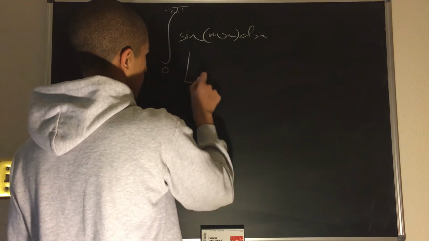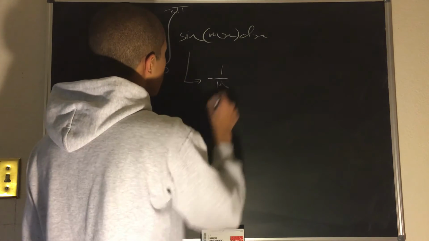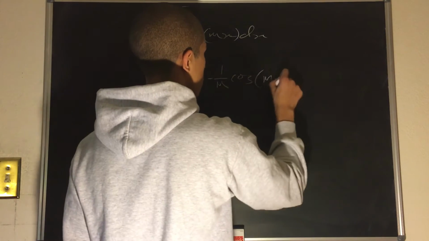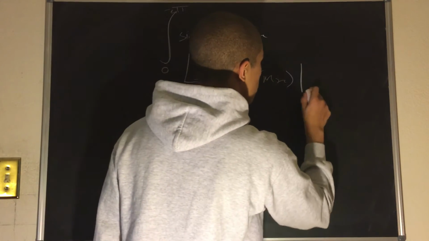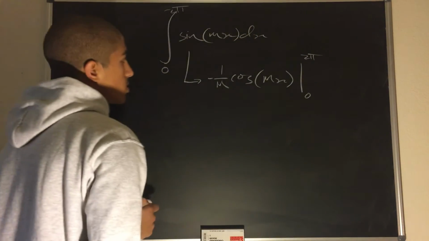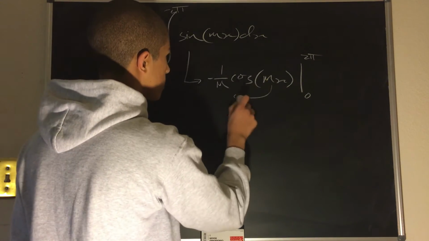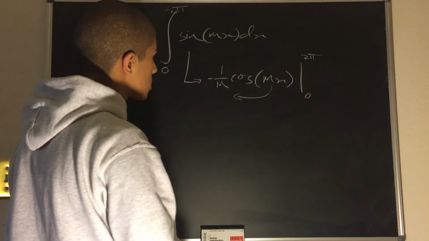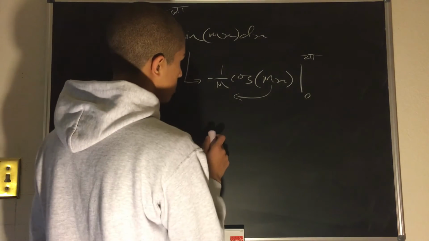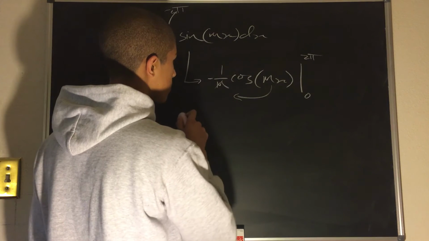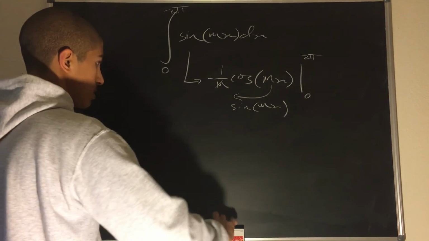Now the integral of sine mx dx simply equals negative 1 by m cosine of mx, and because it's a definite integral from 0 to 2 pi, we take it from 0 to 2 pi. And we can check this by differentiating: we pull the m outside, and d by dx of negative cos x equals sine x. So the m cancels out, and you have sine mx, which definitely works.